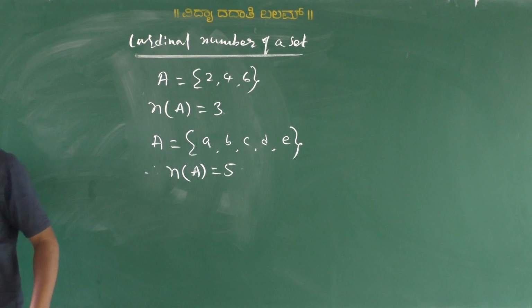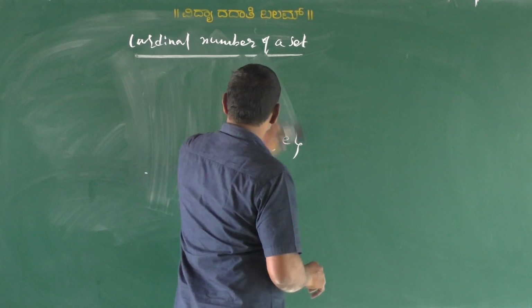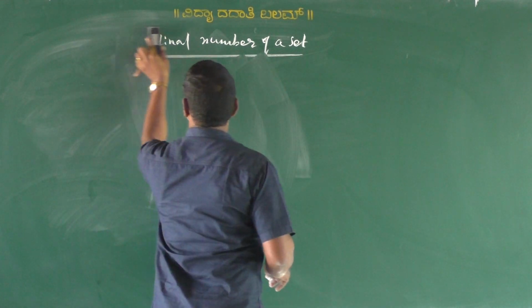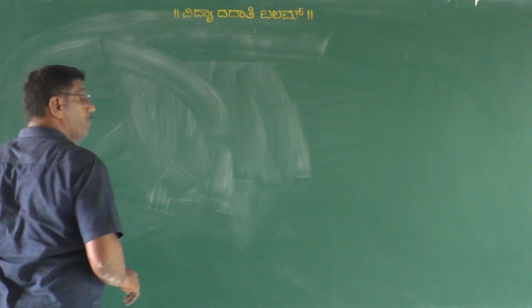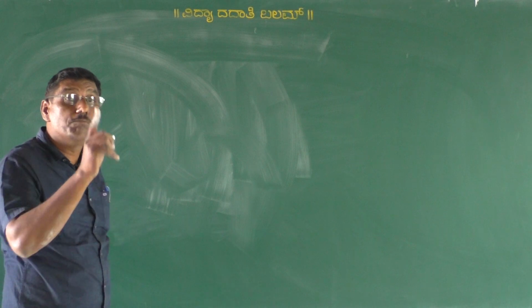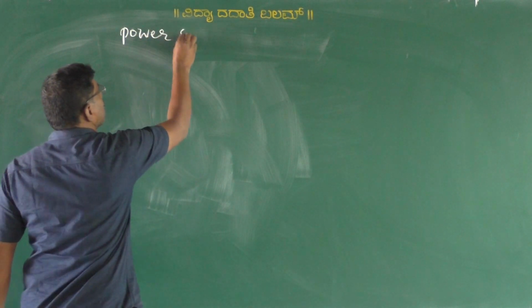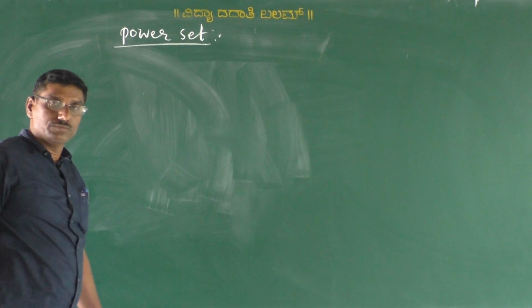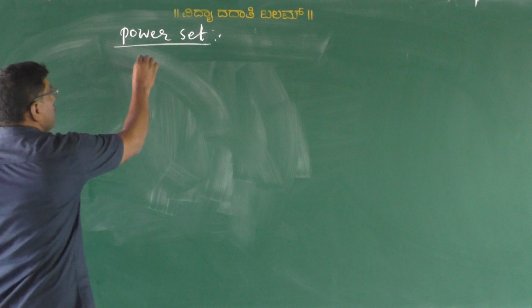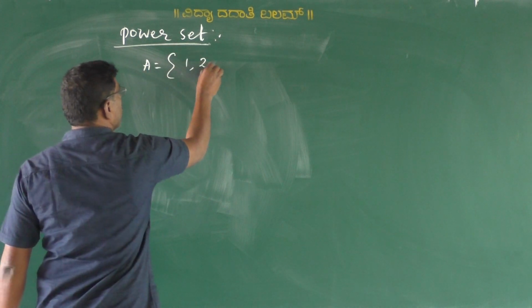Now, with the help of this, we define another type of set, what we call a power set. See here, my dear students, A = {1, 2, 3}.